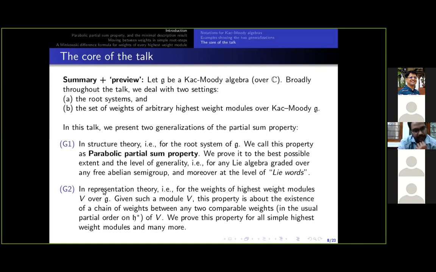In the second generalization, it is in representation theory. It is for the weights of highest weight modules and some more modules, the adjoint representation and some more modules, and it deals with the existence of a chain of weights between any two comparable weights, comparable in the sense of partial order, any two comparable weights coming from the set of weights of V. And in this talk, I am going to show this property for all simple highest weight modules, the adjoint representation, and any submodule of any parabolic Verma module.